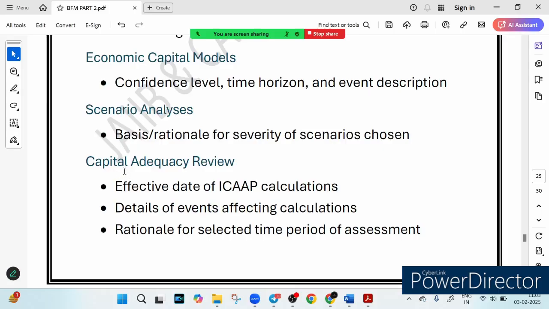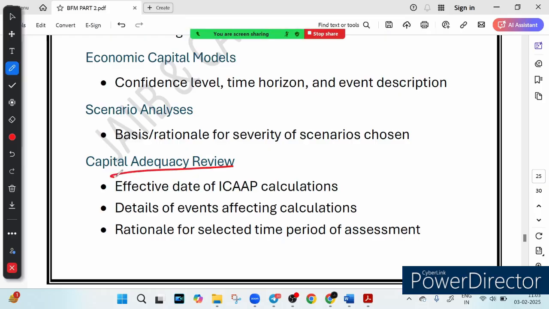And then we have capital adequacy review. You can see it written here: capital adequacy review. It means reviewing if the bank's capital is enough at all times. So it is like an emergency fund. Every smart person keeps one, and so does a smart bank.